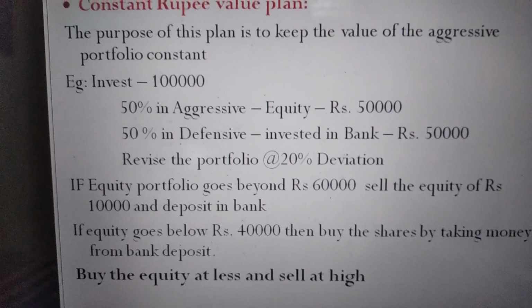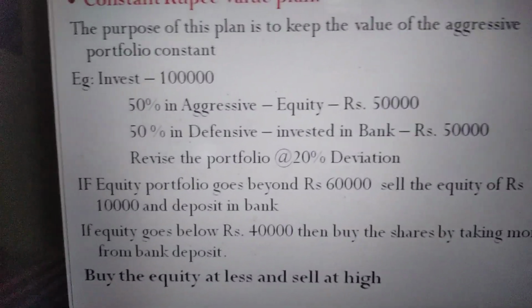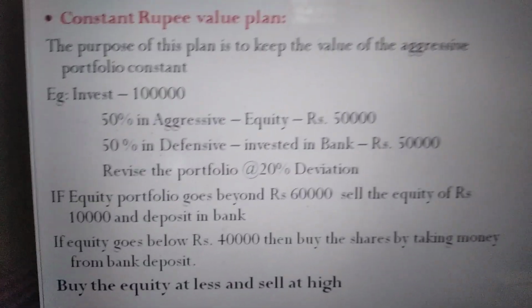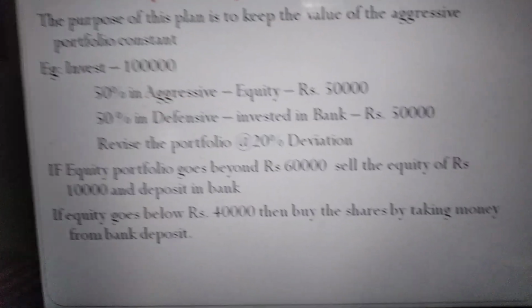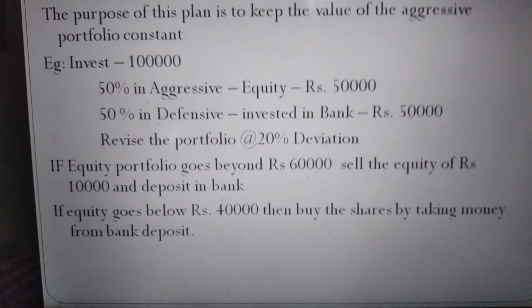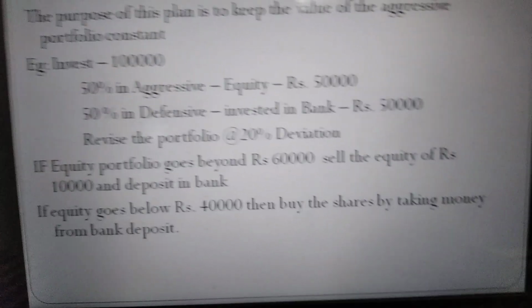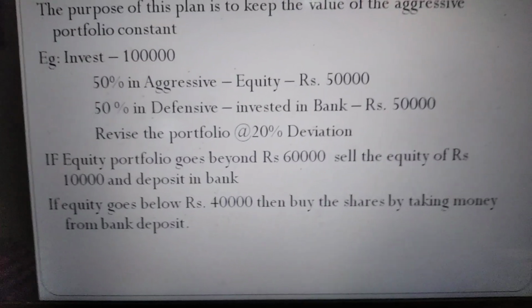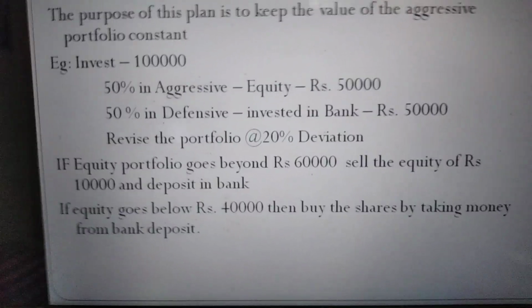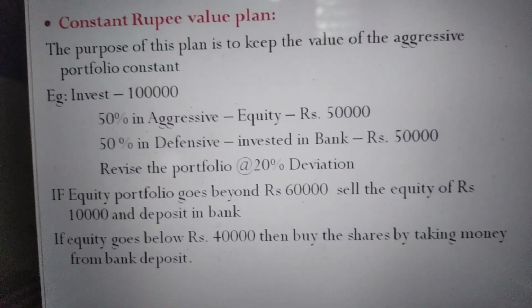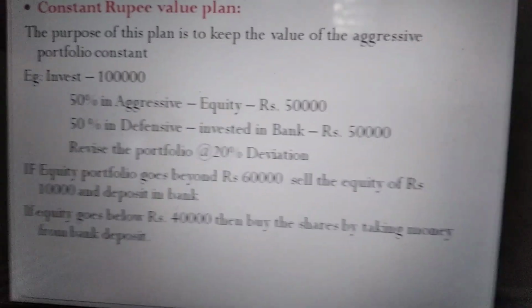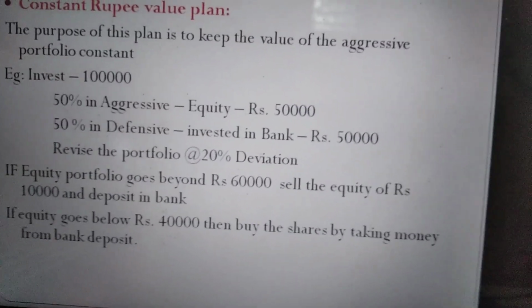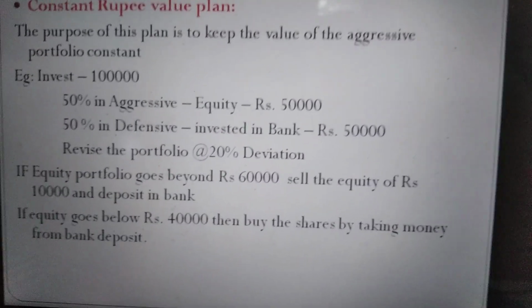So if the equity portfolio value goes beyond 60,000 due to some market changes, we will sell the equities and deposit the money in the bank. Let me assume it is 10,000. On the other side, if the equity value goes down, like what is happening now due to corona, and the price of the equity investment goes below 40,000, we will take some money from the bank and invest in the equity portfolio and make it 50,000.